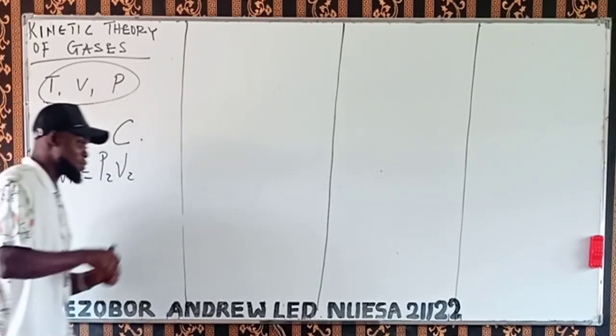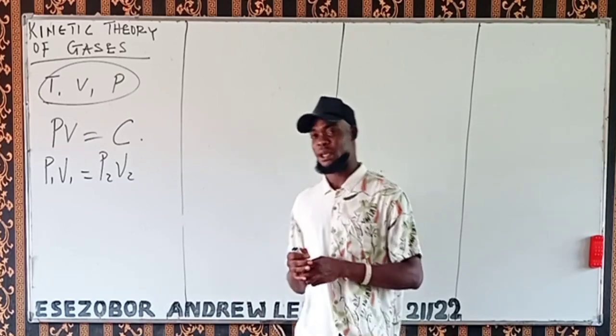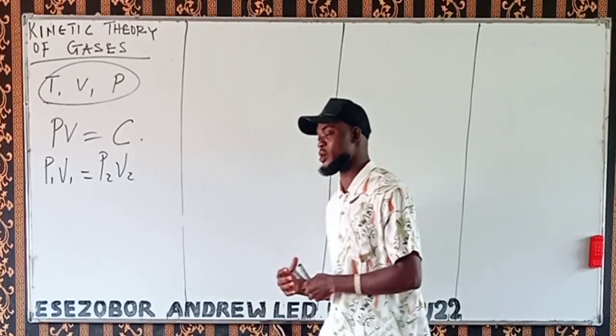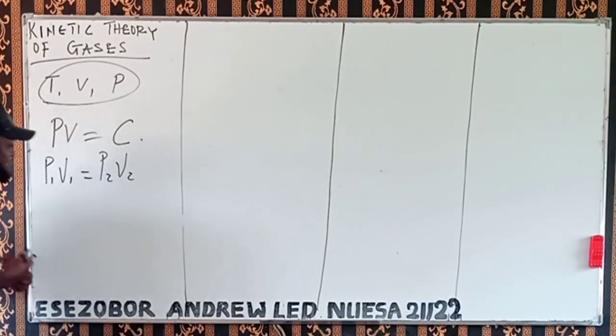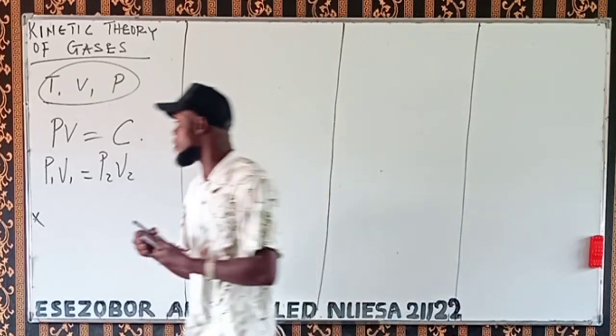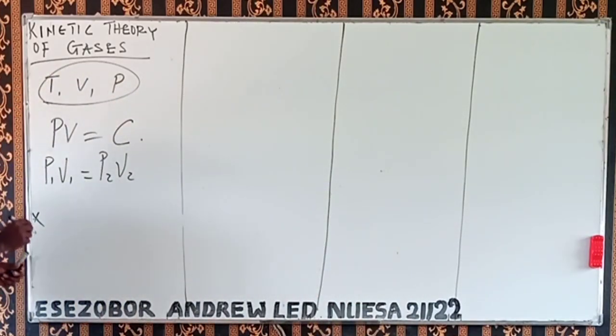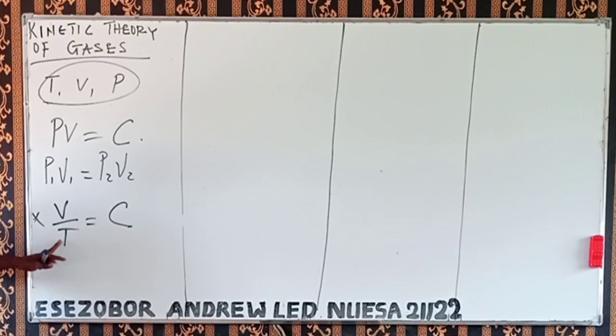Then the next law, in terms of time, let's be really fast so that we can do much in this topic. The next law is what they call Charles' law. He worked on the gas and discovered that at a constant pressure, the volume of the gas is directly proportional to temperature. That means V divided by T must be equal to a constant. This shows that volume is directly proportional to temperature.